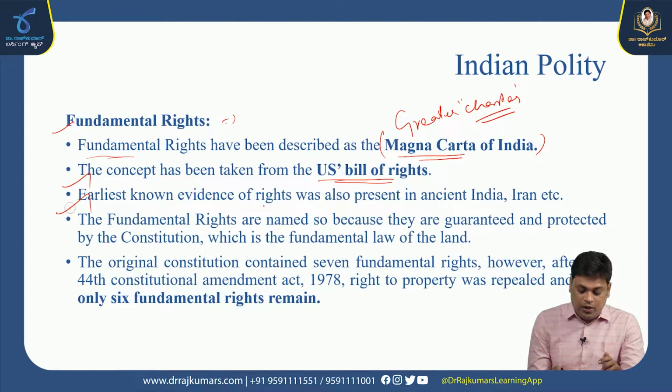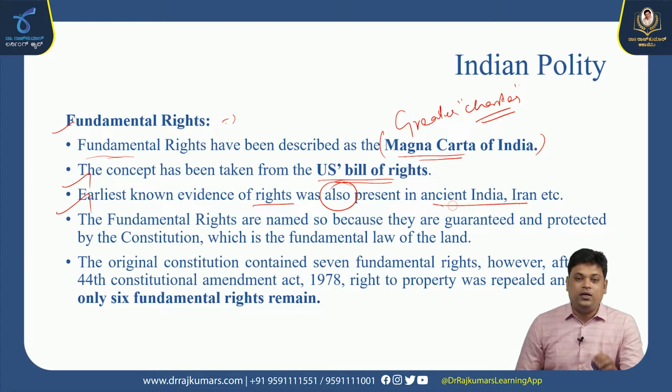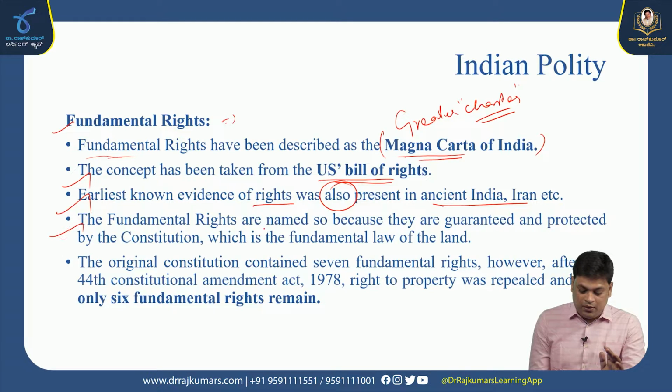The earliest known evidence of rights was also present in ancient India and Iran. These rights were given by many civilized people in the earlier times of our ancient history, as well as in the country of Iran. This was followed by different dynasties, and the people who invaded India also kept some kind of rights for the local citizens. Okay, so the fundamental rights are named so because they are guaranteed and protected by the constitution.